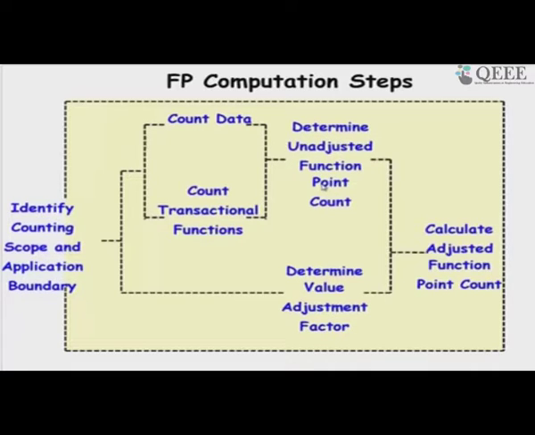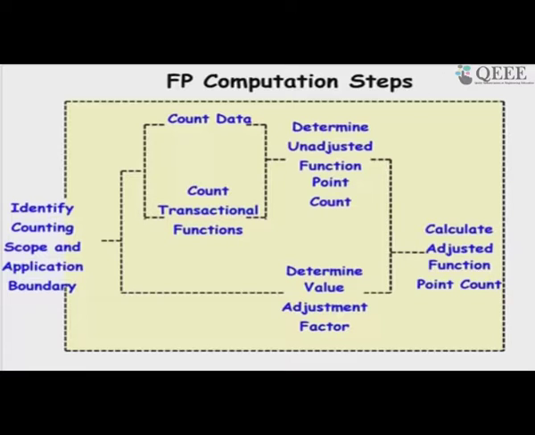And then based on some characteristics that he identified, we need to scale the unadjusted function point up or down depending on how easy is the software, what is the reliability requirement, etc. So, based on that we compute the value adjustment factor or VAF and multiply the UFP with the VAF to obtain the final function point or the adjusted function point.